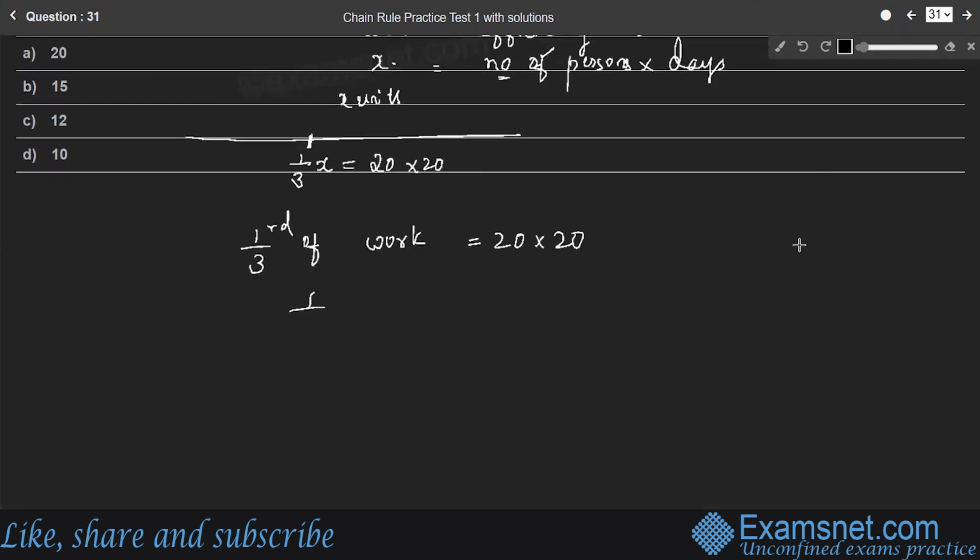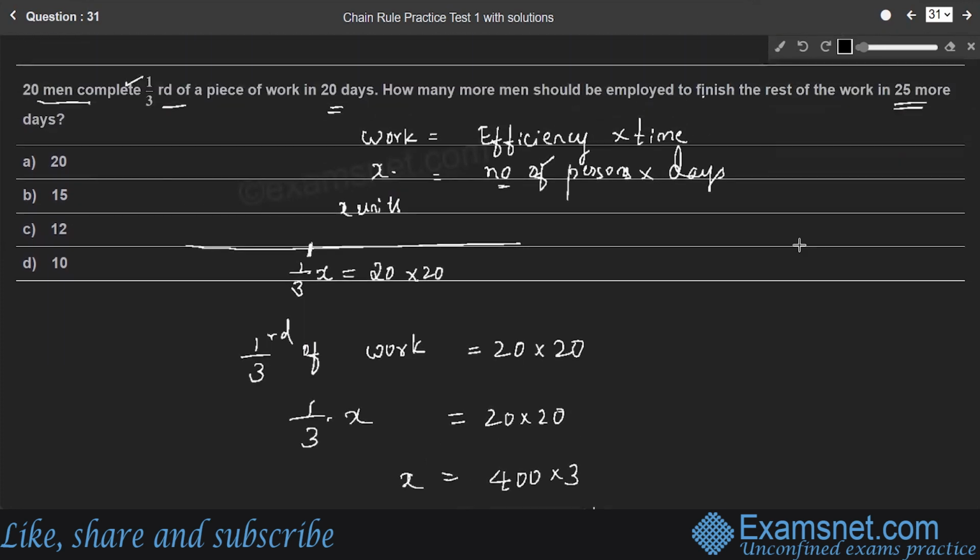Therefore, 1/3 into X is equal to 20 into 20. Therefore, X is equal to 20 into 20, which is 400, into 3, which gives 1200 units. What is X? According to our assumption, X is the total work, right? Therefore, 1200 units is the total work.